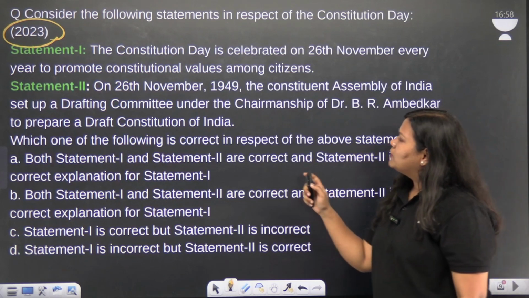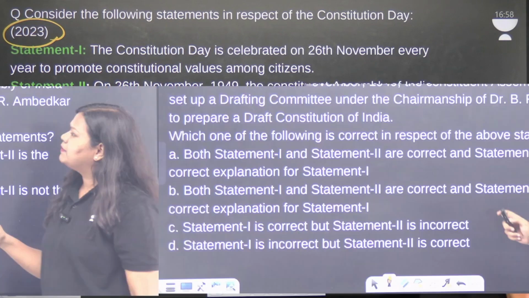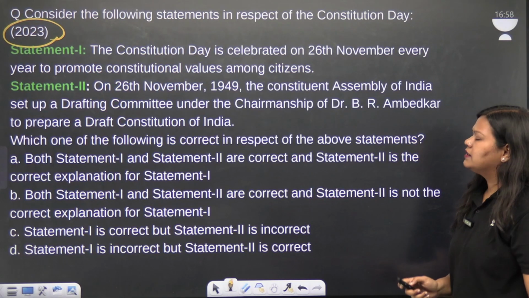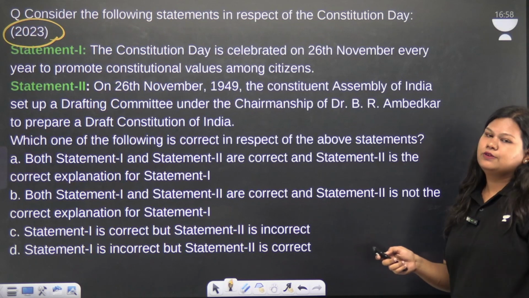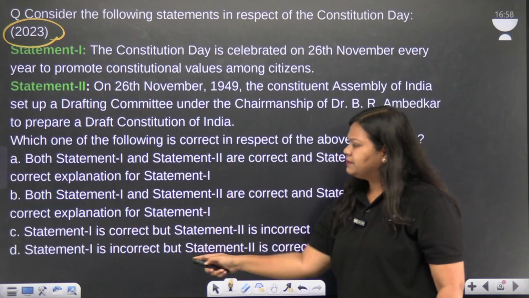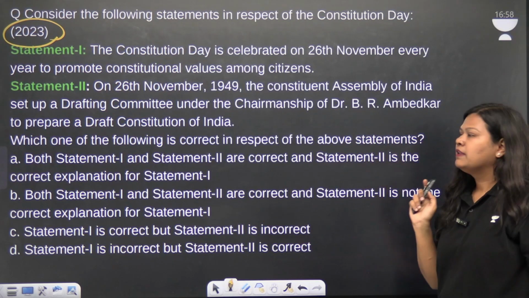Statement 1: The Constitution Day is celebrated on 26 November every year to promote constitutional values among citizens. Statement 2: On 26 November 1949, the Constituent Assembly of India set up a drafting committee under the chairmanship of Dr. B.R. Ambedkar to prepare a draft Constitution of India. Now we need to identify among these 4 options which one suits the question most.